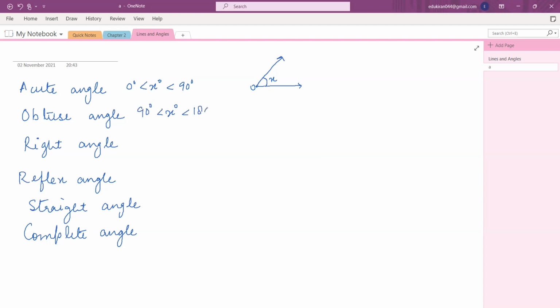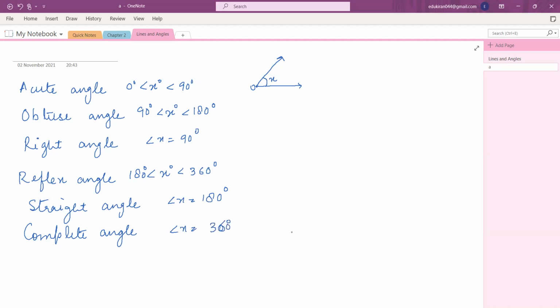Very good. Okay. Now, Miraj, tell me what is a right angle? 90 degrees. Yes, exactly 90 degree. Hamna, what is the reflex angle? Ma'am, more than 180 degree and less than 360 degree. So angle X is greater than 180 degree and less than 360 degree. Okay, that's good. Mridula, what is a straight angle? Ma'am, 180 degree. Yes, exactly 180 degree. Okay, Miraj, what is a complete angle? 360 degrees. Yes, angle X is equal to 360 degree.